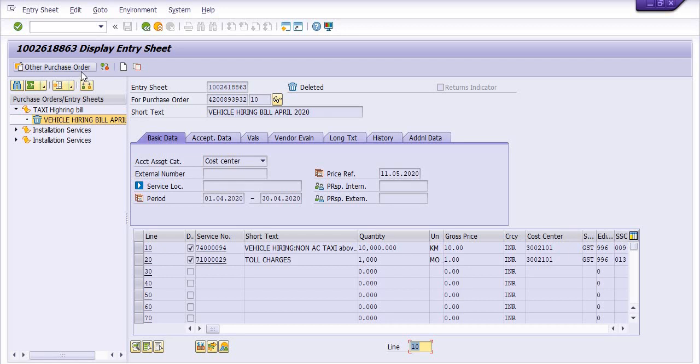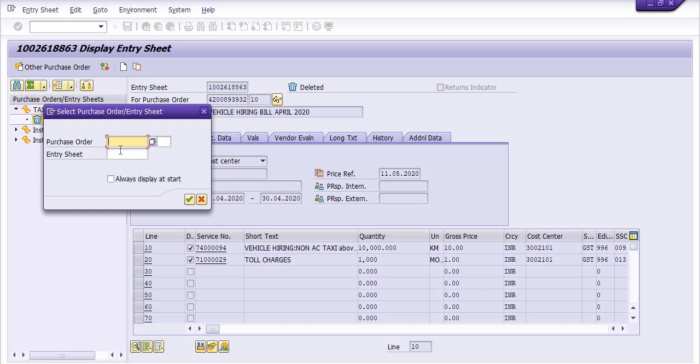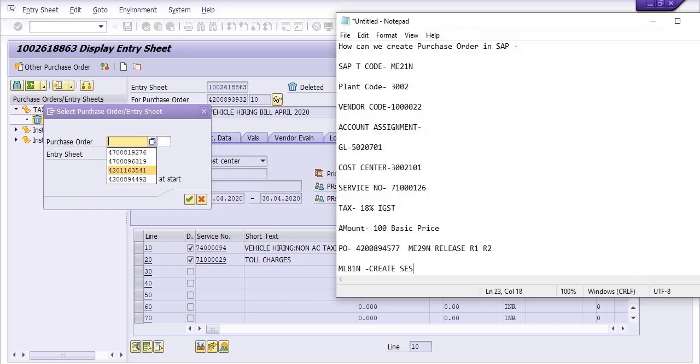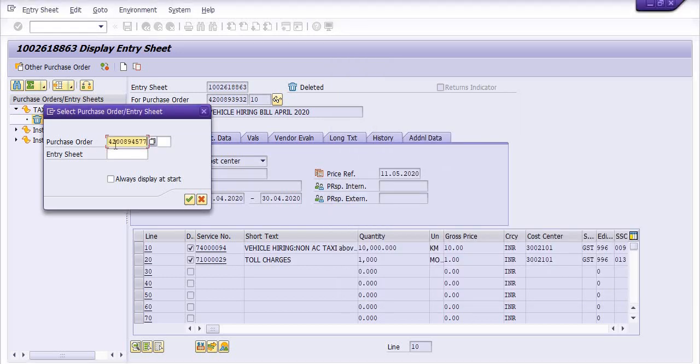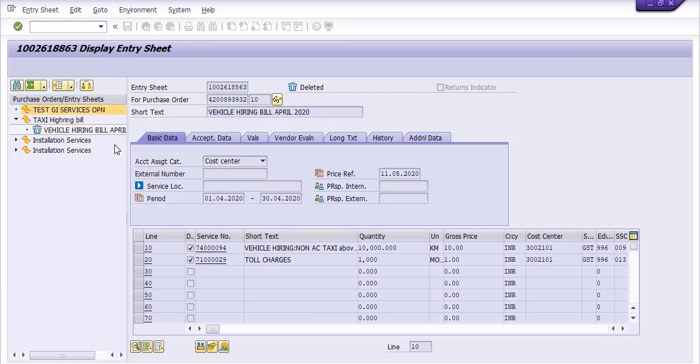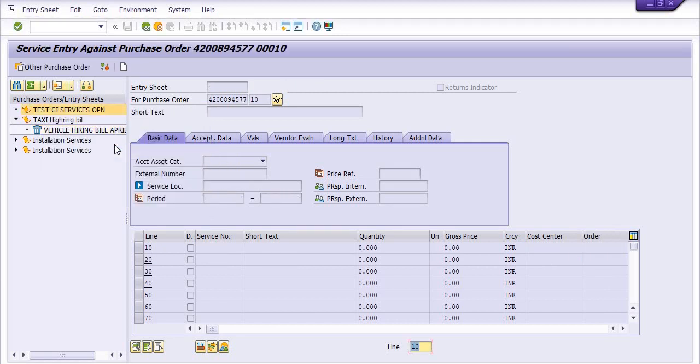Okay, click on the other purchase order, copy your purchase order number from here, and click on enter.